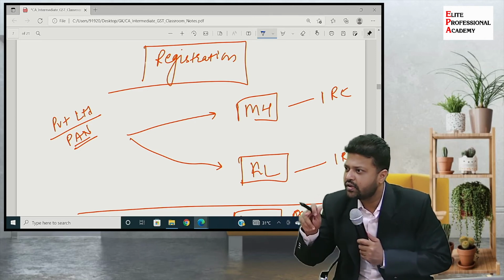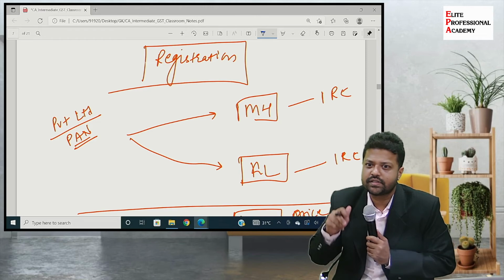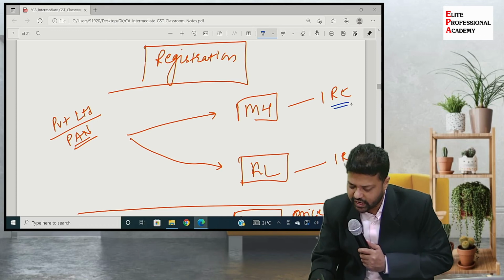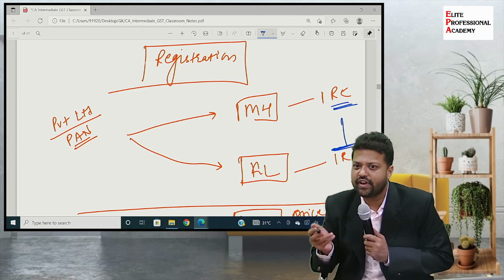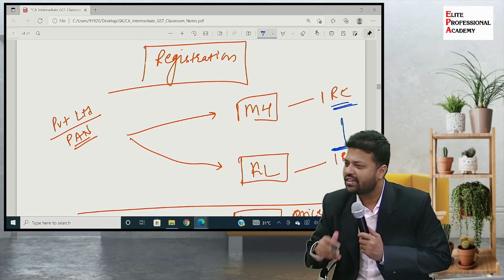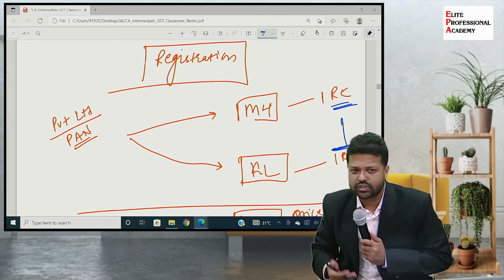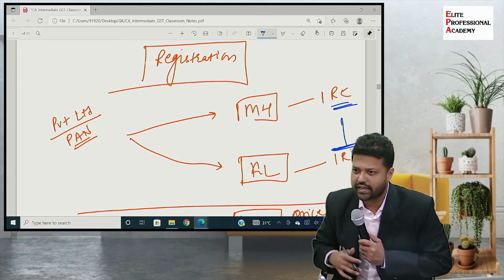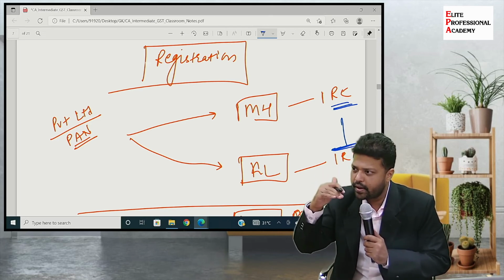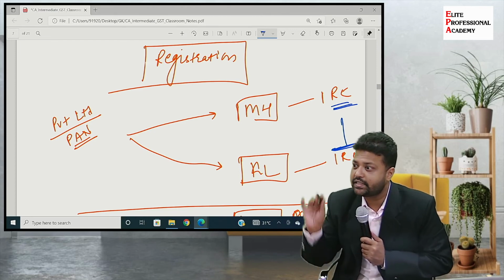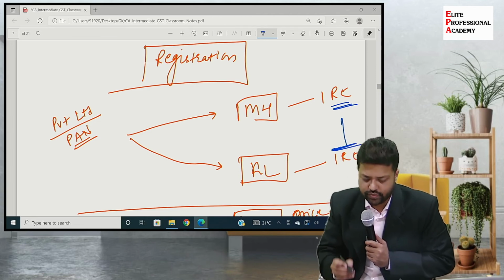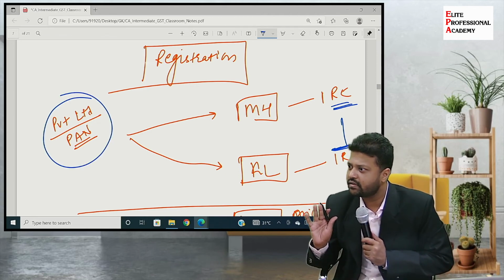The answer is no. But for GST, it is treated as transfer between distinct person and hence it is a supply. So from this RC to this RC, there will be a supply. So they will have to issue the tax invoice. They will have to value the goods. They will have to charge tax. Why charge tax? Because the other party who is receiving will be able to claim the input tax credit. So actually it is a tax neutral position if you think from the company perspective. But yes, it is a transaction between distinct person. Distinct person means the establishment, two establishments of the same person. Clear? Understood this?